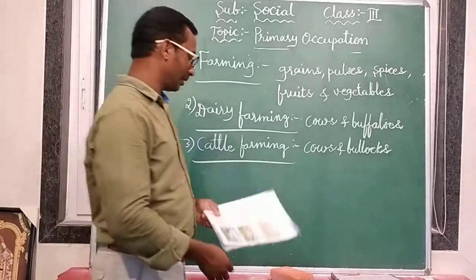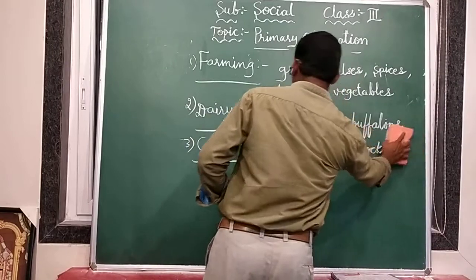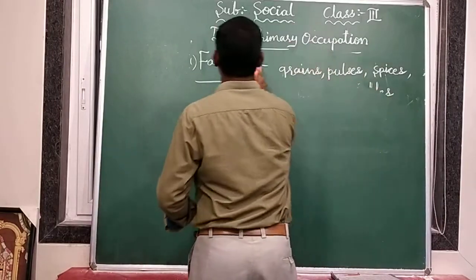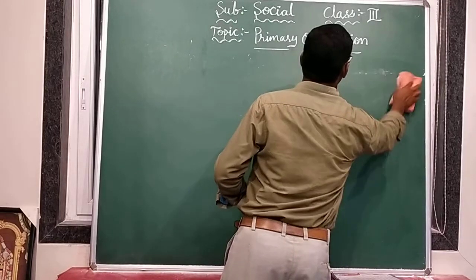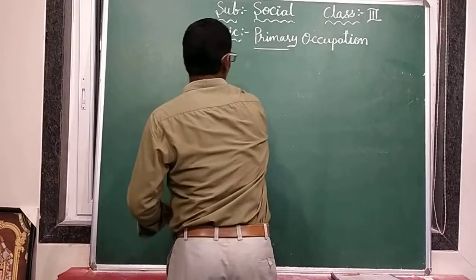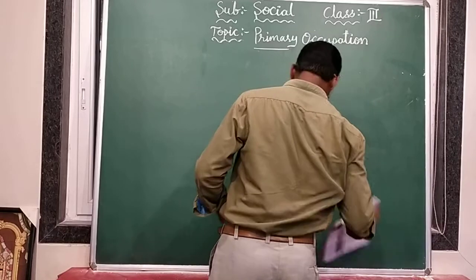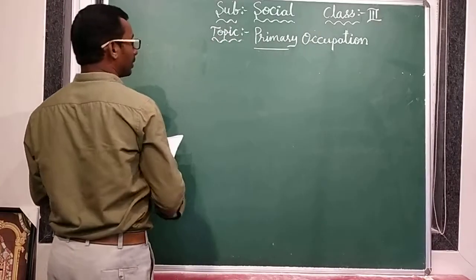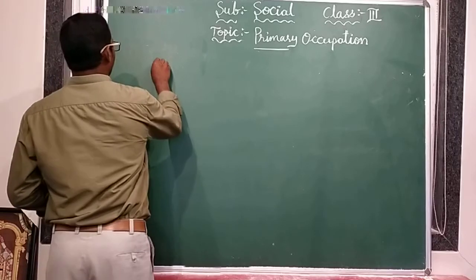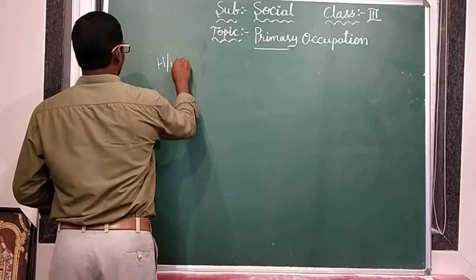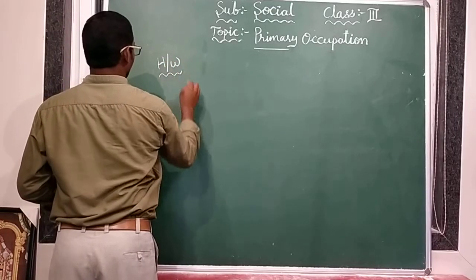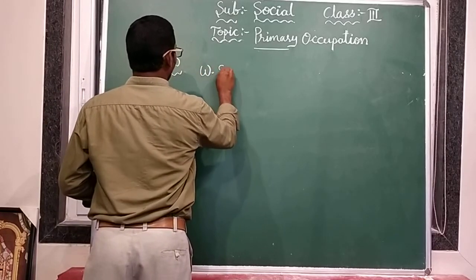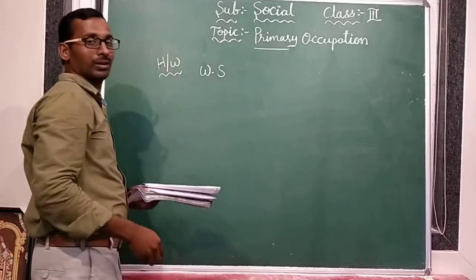Understood everyone? Yes. Next, I am going to give a homework. You have to open the worksheet. Do you have the worksheet with you? Open your worksheet. Today's homework. WS means worksheet.